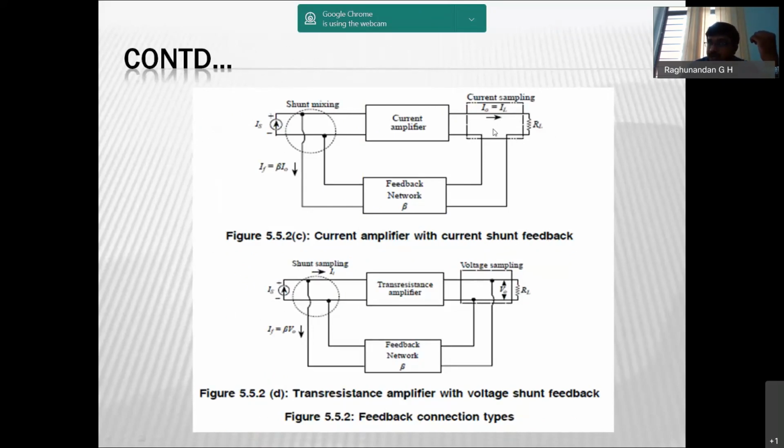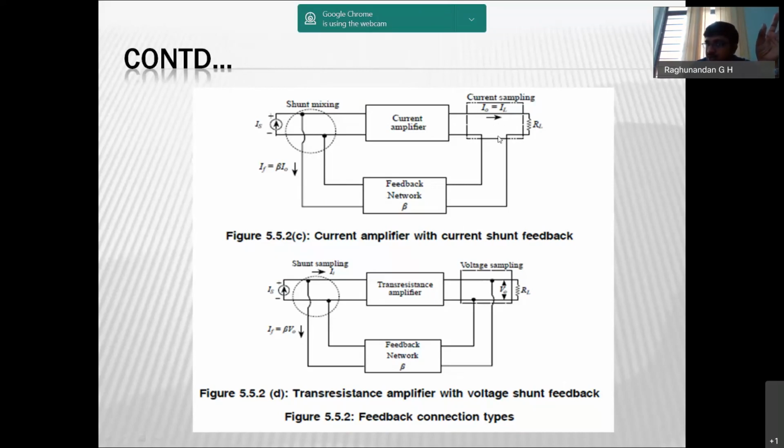Next, current sampling, current shunt feedback. Here current comes, which means you should draw in series. Shunt means you should mix in parallel. And here we are mixing it in parallel. Why do we call it current shunt feedback? Because the source assumed is a current source, and we are giving current in parallel.